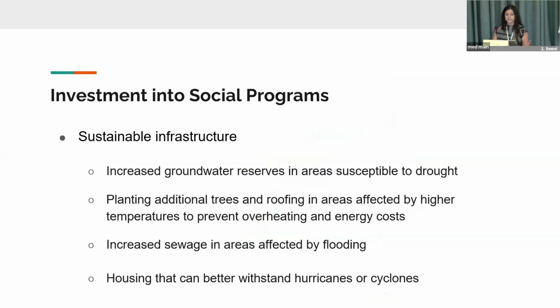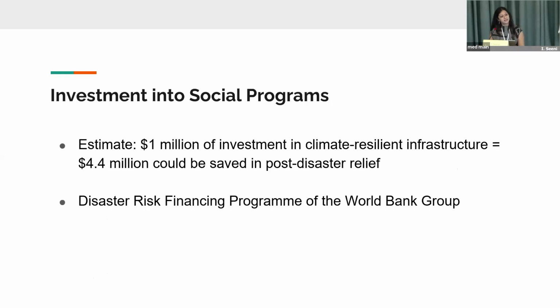This includes increasing groundwater reserves in areas susceptible to drought, planting additional trees and roofing in areas affected by higher temperatures to prevent overheating and energy costs, increasing sewage in areas affected by flooding, and building housing that can better withstand hurricanes or cyclones. It is estimated that for $1 million of investment in climate resilient infrastructure, we could be saving $4.4 million in post disaster relief.